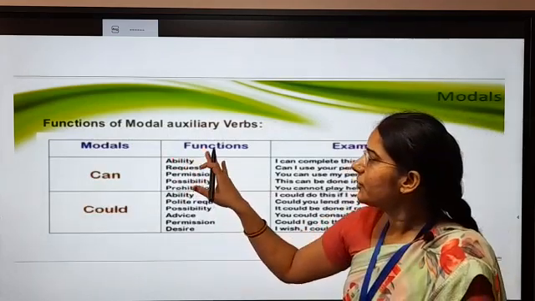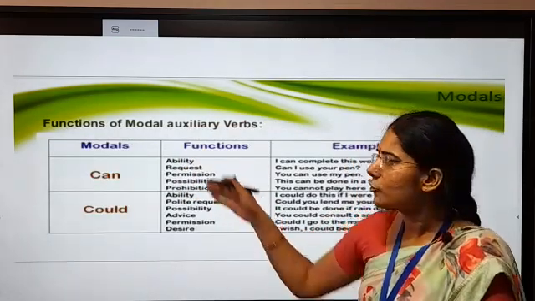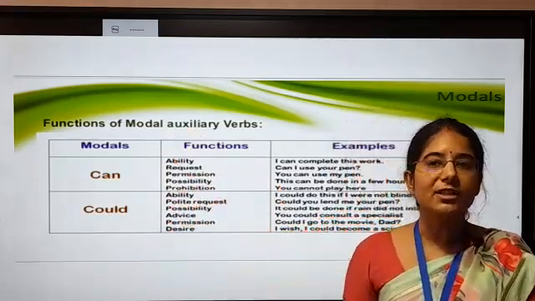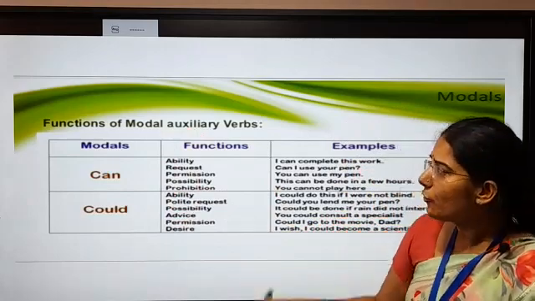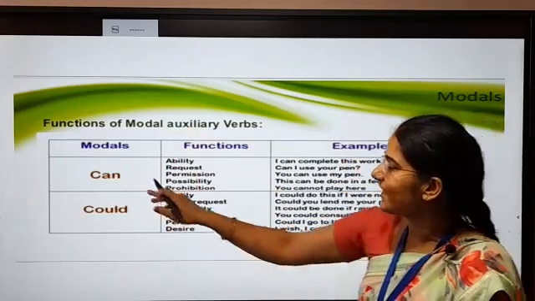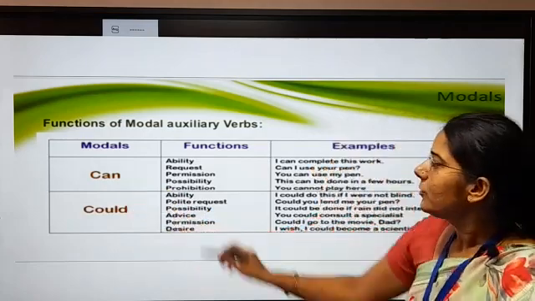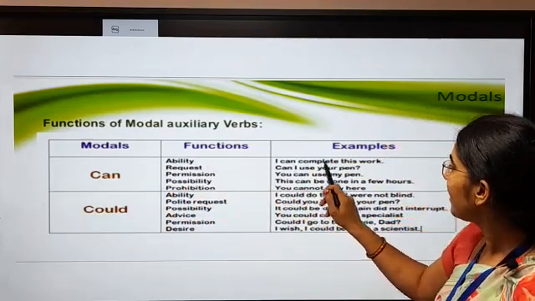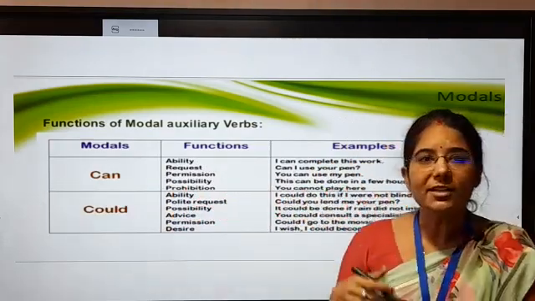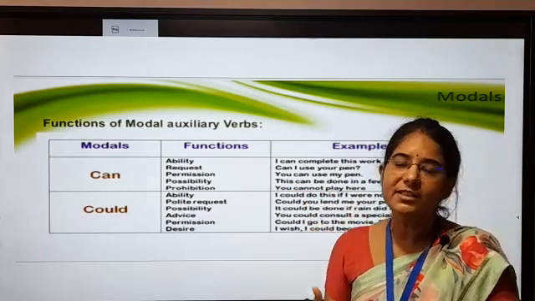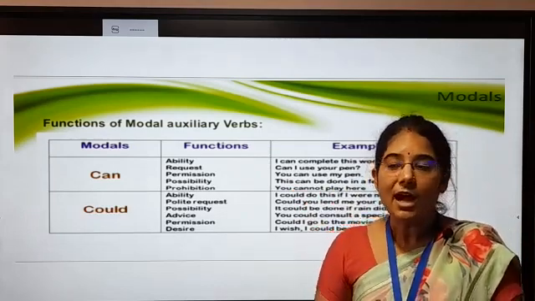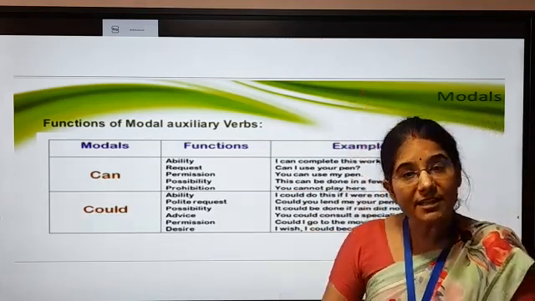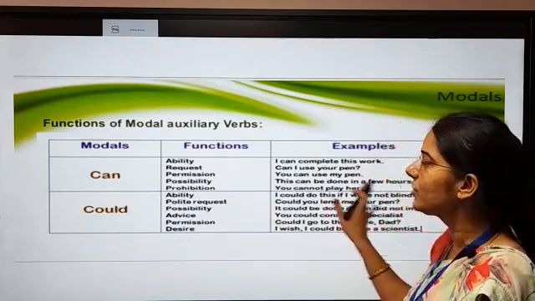Now what are the functions of the auxiliary verbs? Now जो भी आपके जो modals जो हैं वो when we use the uses, in this video we are going to learn the uses of the modal auxiliaries. So very first we are going to read about the can. So we use can in the sense of ability. Ability means I can complete this work. Here you show that you can complete your work. I can jump this wall. It means you are showing your ability, that you are able to jump this.